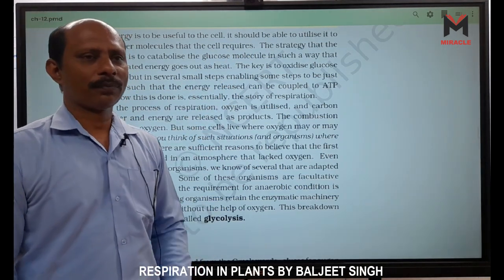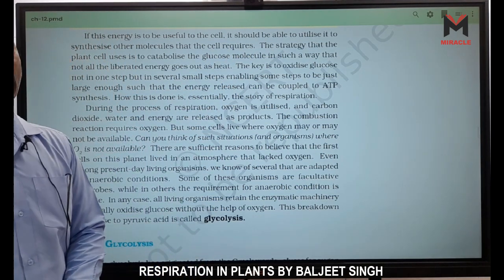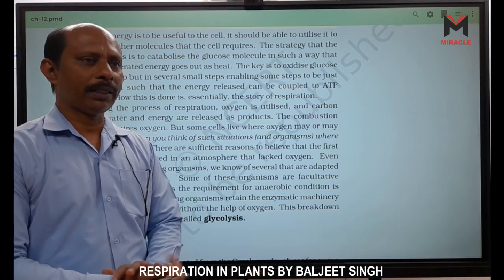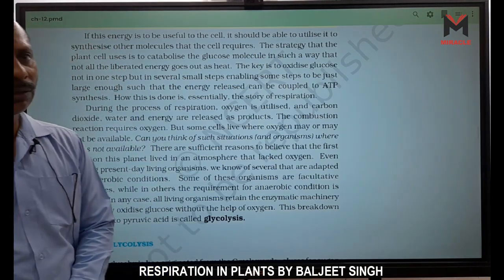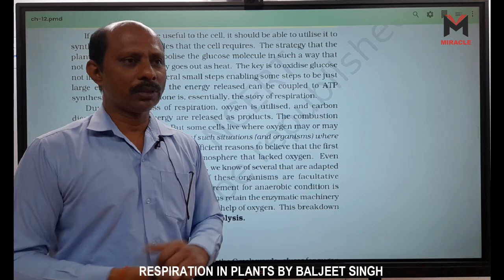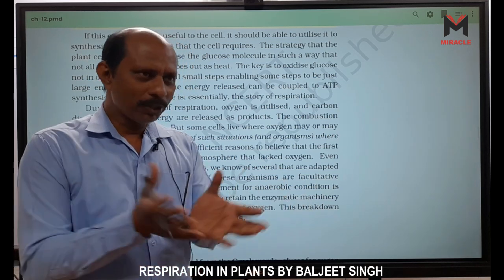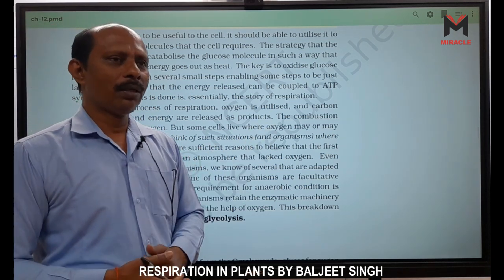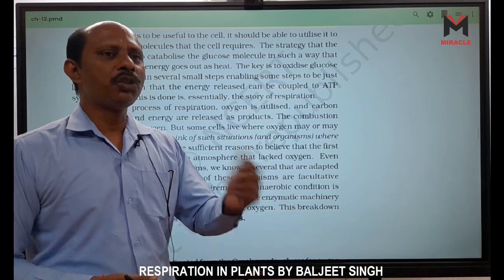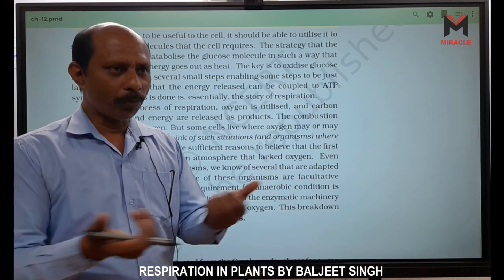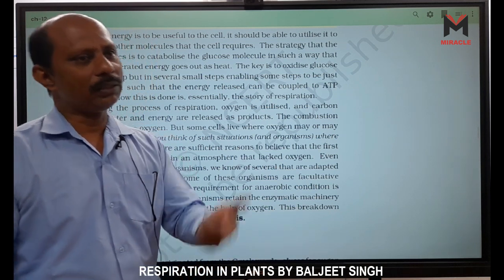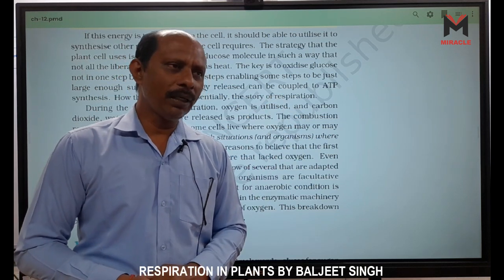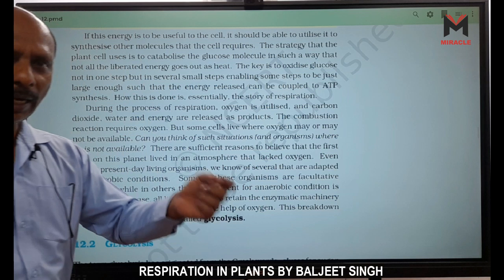What is catabolize? We have two processes: catabolic activity and anabolic activity, and both are commonly called metabolic activities. So catabolic activity means breakdown of large molecules. Anabolic means formation of large molecules, right? Which one is energy yielding, and which one consumes energy? Breakdown means bonds are broken. When bonds break, energy is released. So in catabolic activity, energy is released. In anabolic activity, energy is consumed, which is trapped into the molecules.